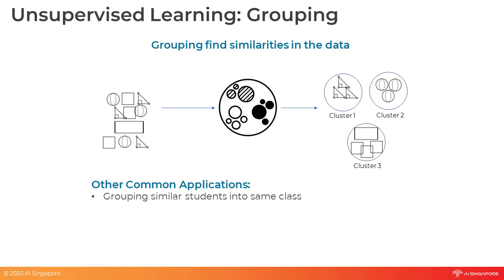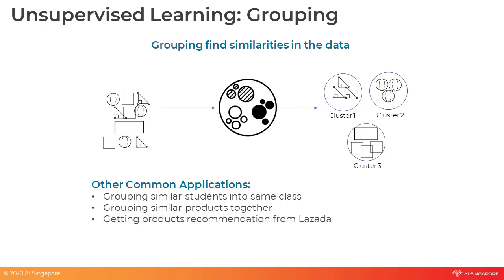Other common applications of unsupervised learning include customer segmentation. The AI can identify common characteristics among customers and group them together. This way, we can create targeted marketing messages for each group for better results. Determine similar product types. This use case is the same as customer segmentation, but instead of people, the AI is now grouping similar products.